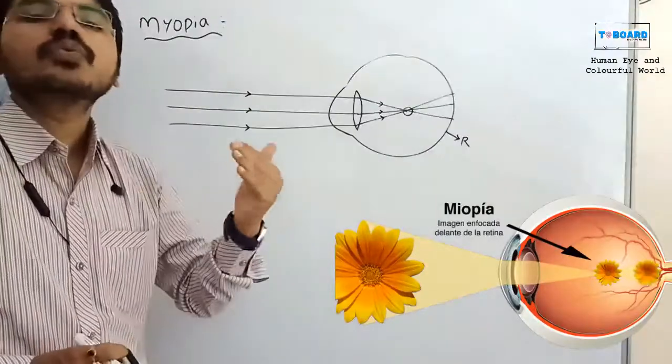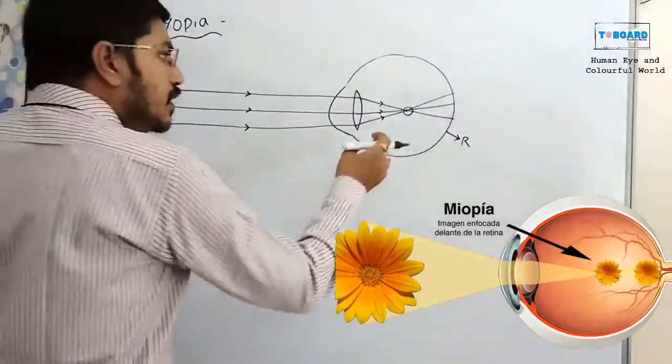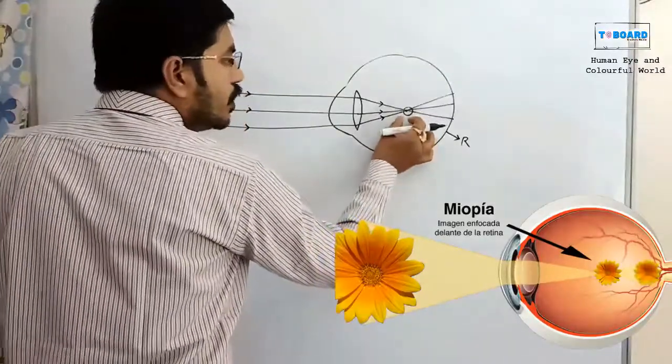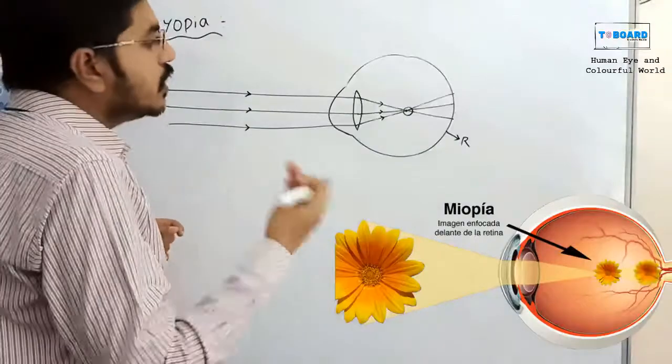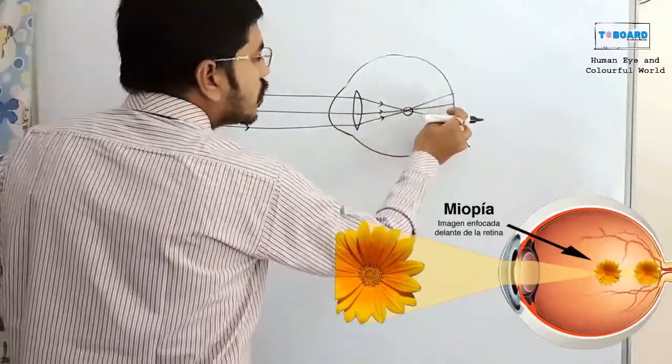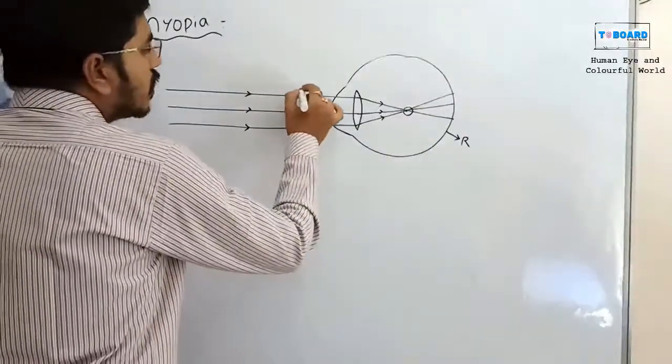How to overcome this defect? Simple logic: the rays are meeting in front of the retina, but if these rays meet on the retina, then it will be perfect. That's why I am going to use